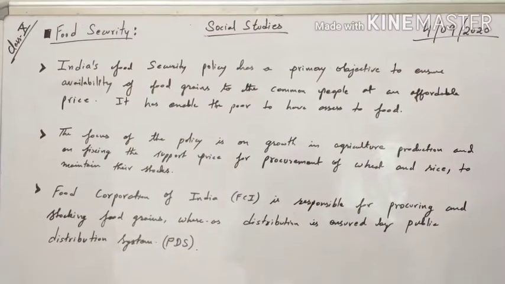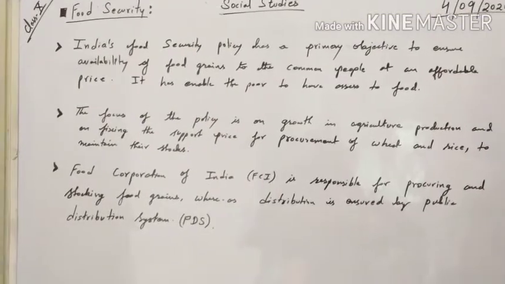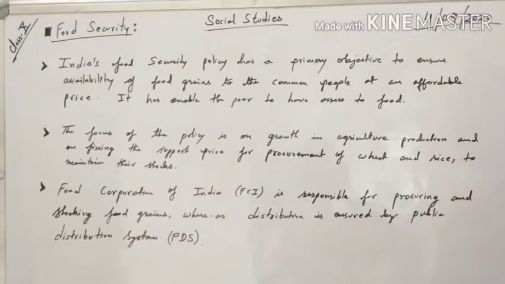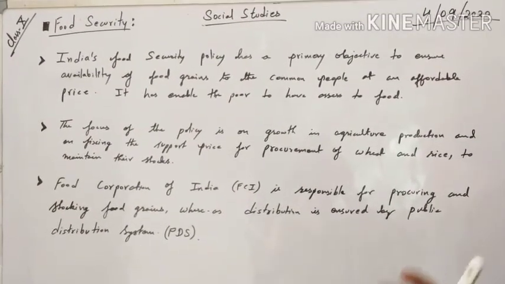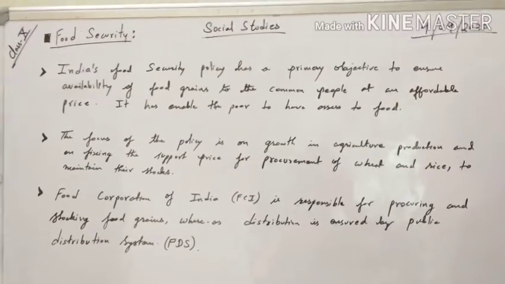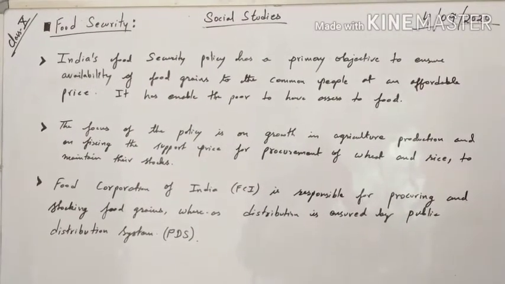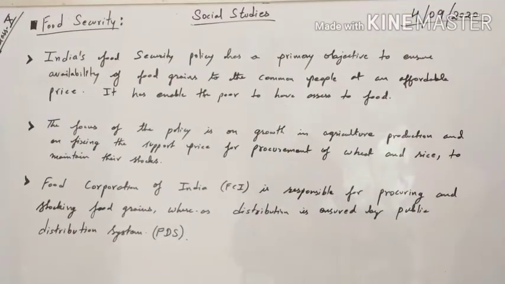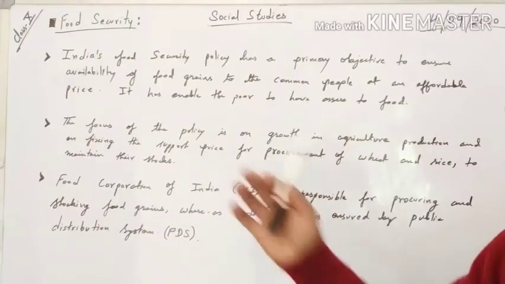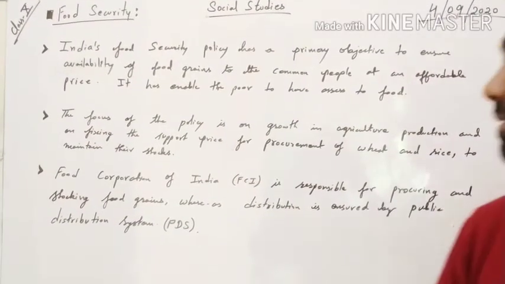Now, what is minimum support price? At the time of sowing the seed itself, the government will fix the price for the crop. Whether it is destroyed or whatever amount of production there will be, they will get a minimum support price for the crop. Okay. Now, let us understand this in a simple way.